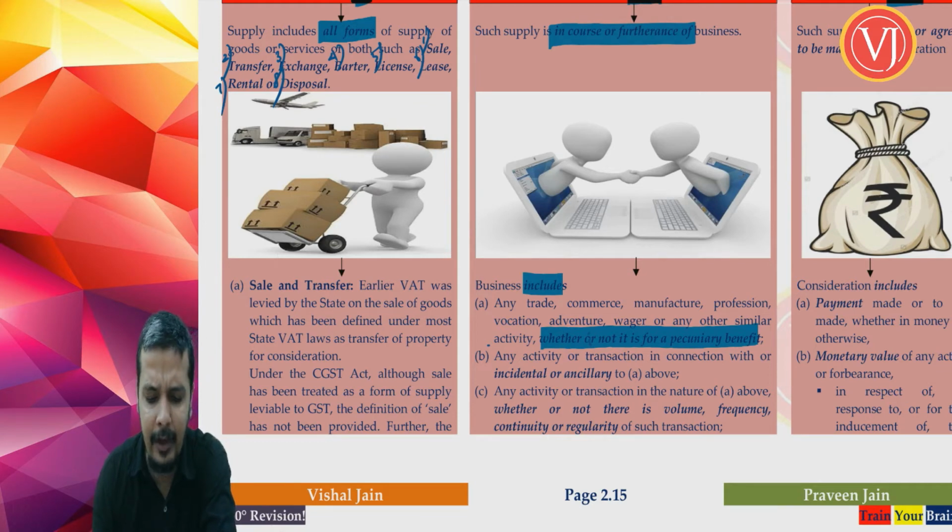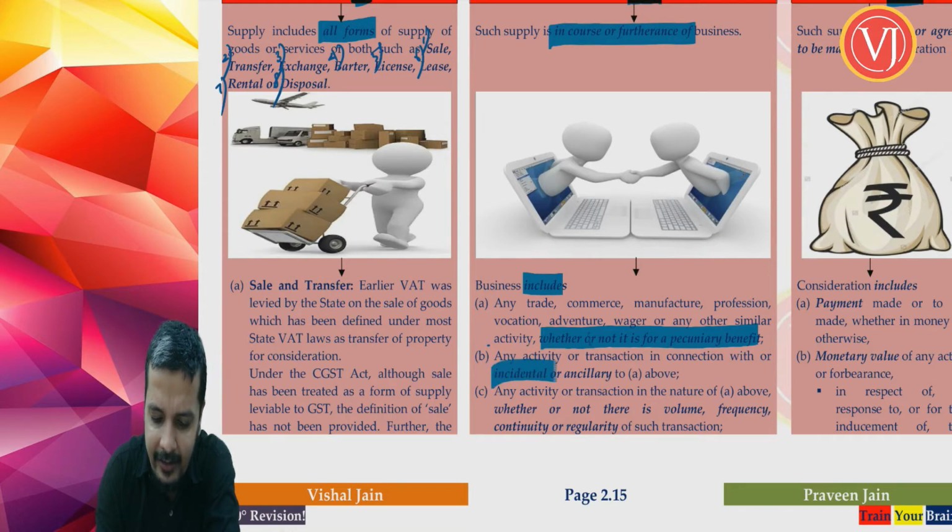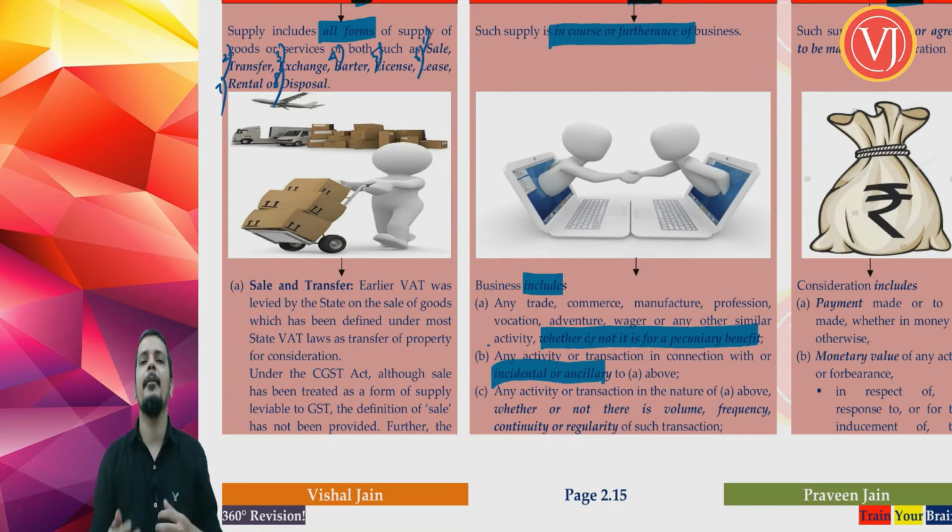Now what is the second point of business? Any activity or transaction in connection with or incidental or ancillary to the above, which means that point number 2 of business talks about incidental or ancillary activity to the main business.